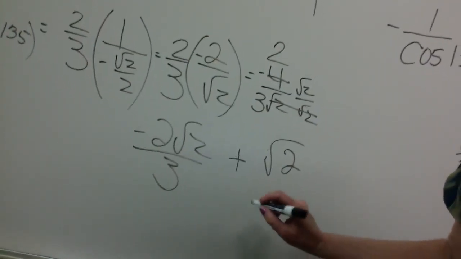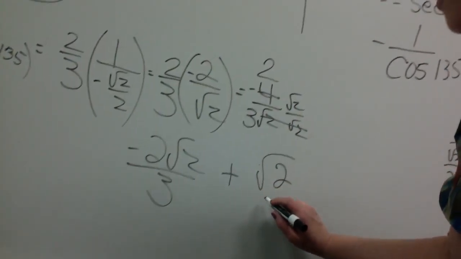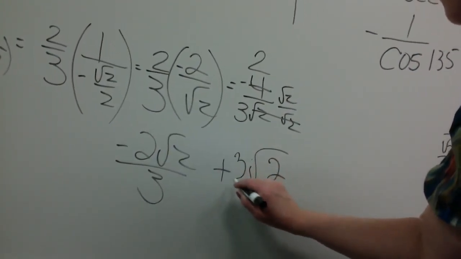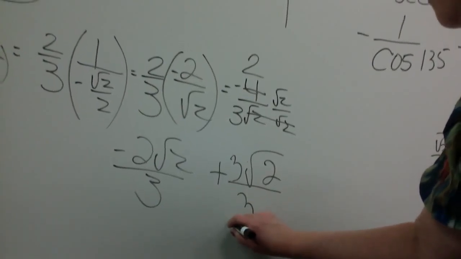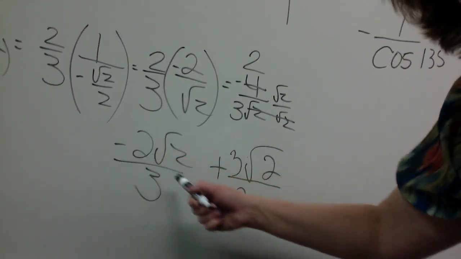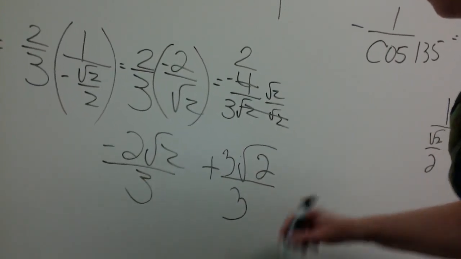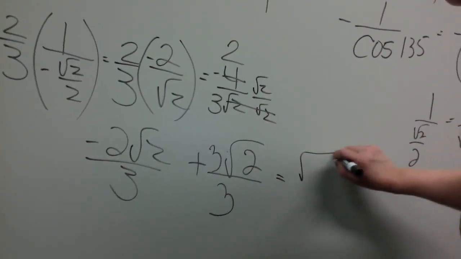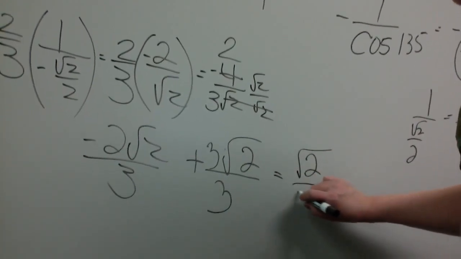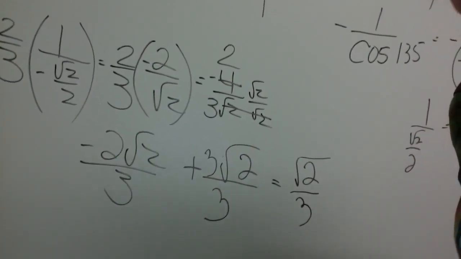Okay, so now when I'm looking at that, I've got to get a common denominator. So I'm going to have 3 over 3. So now I have a negative 2 square root of 2 over 3, plus a 3 square root of 2 over 3, which is going to wind up just giving me a square root of 2 over 3. And that does it.